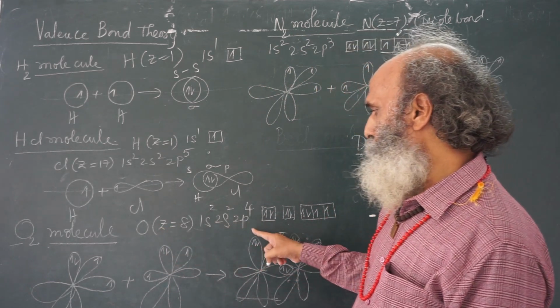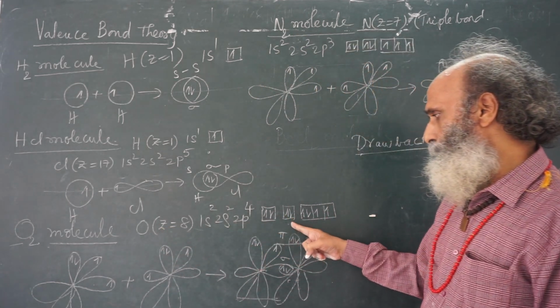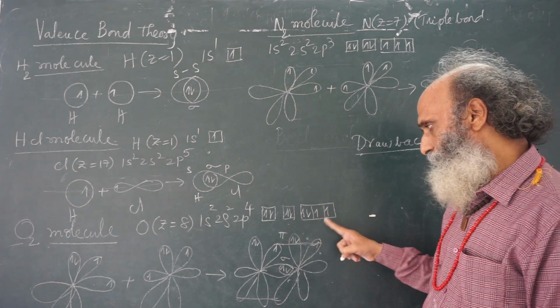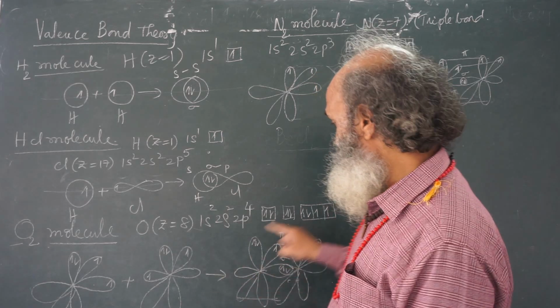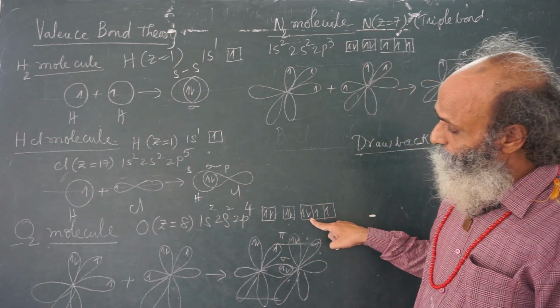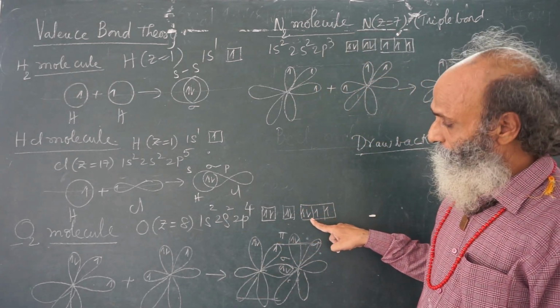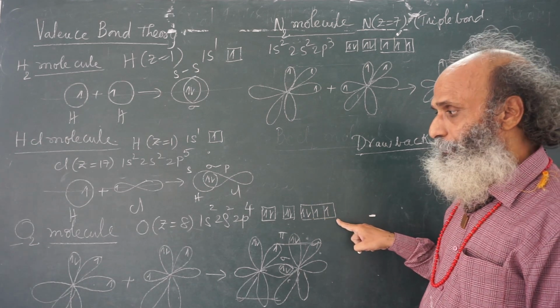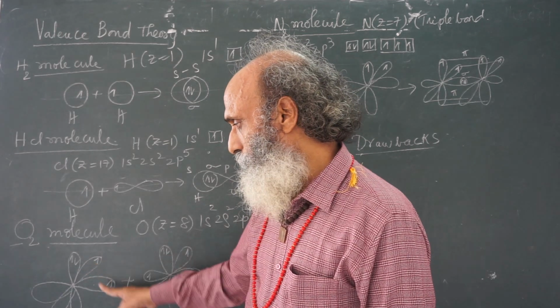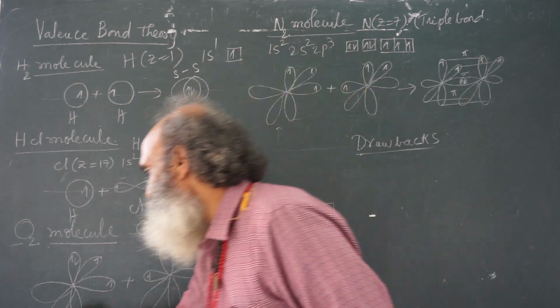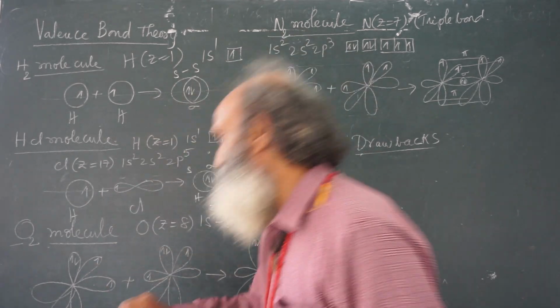1s2, 2s2, 2p4: 2px2, 2py1, 2pz1. That means the oxygen atom has 2 electrons in one p orbital, a pair, and 2 unpaired electrons. Px is having 2 electrons, py 1 electron, pz 1 electron. This is an oxygen atom and this is also an oxygen atom.